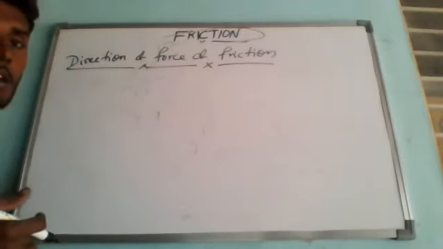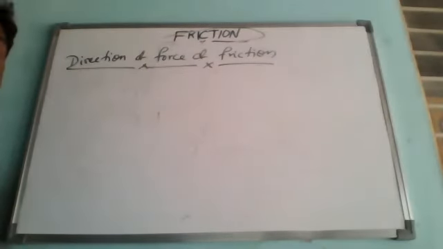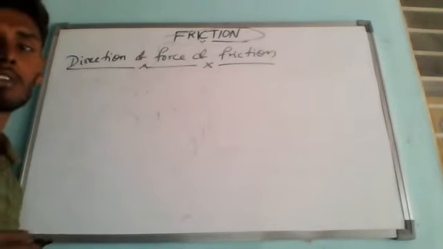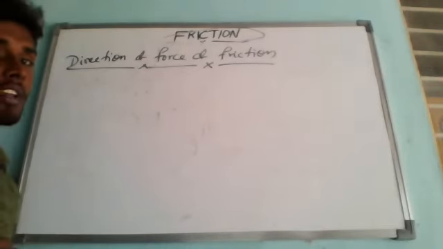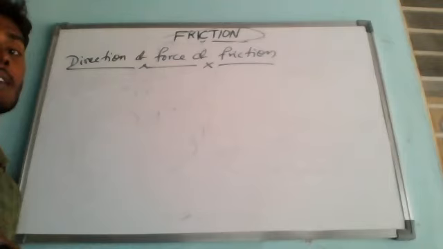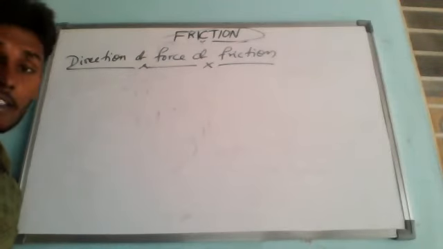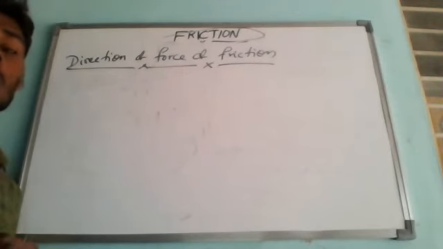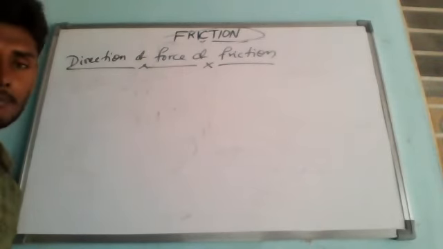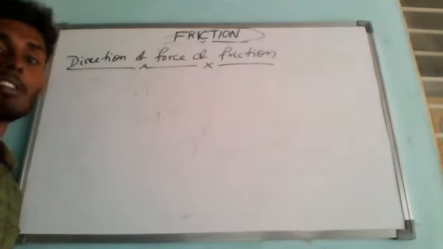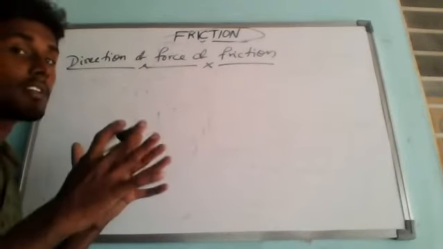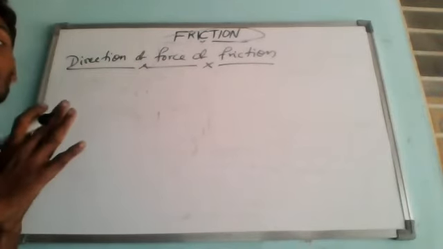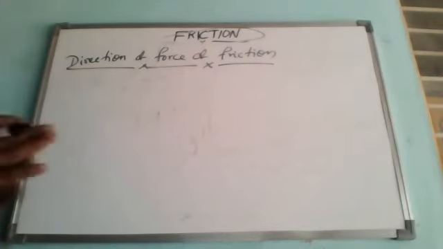Here, the force of friction always opposes the motion of one object over another object. We know the definition. The force of friction acts in a direction opposite to the direction in which an object moves or tends to move. So we know that friction always opposes the motion of one object over another object.